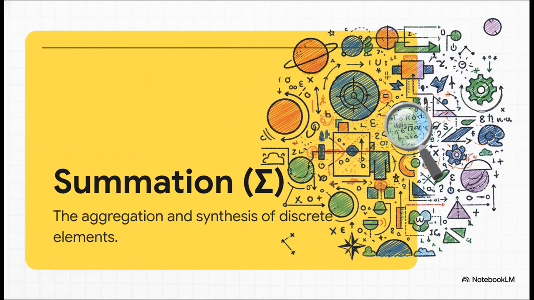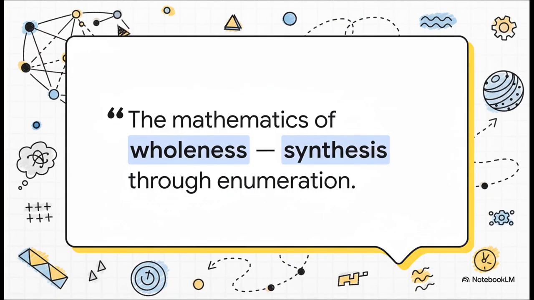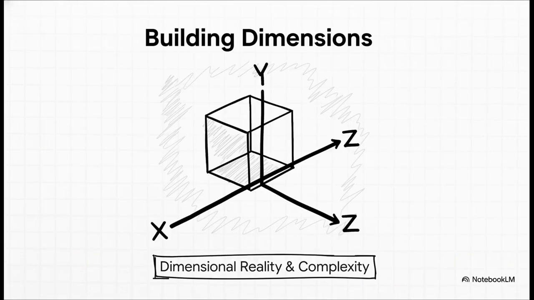And it's really just the simple act of adding things up, of taking all these individual pieces from our map and creating one complete view. But on our map of meaning, this is an incredibly powerful act. Summation is the mathematics of wholeness. It's how we create a complete picture by carefully counting and combining all its parts. It's synthesis through enumeration.